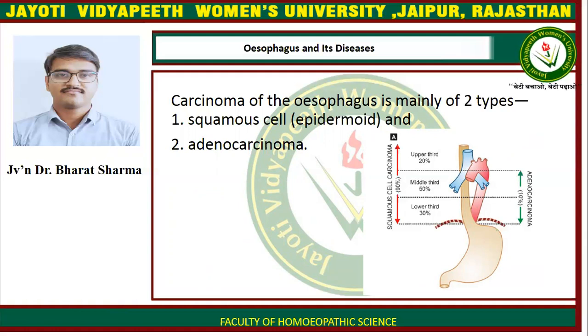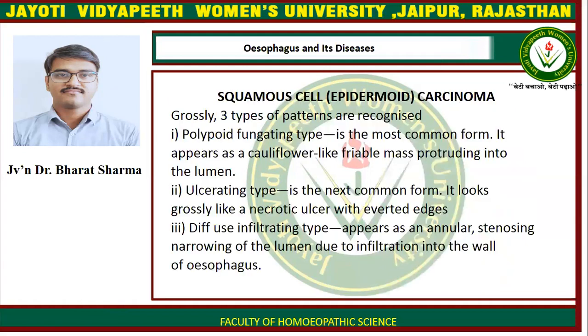Here is the diagram which shows that adenocarcinoma is only 10% and squamous cell carcinoma occurs in almost 90% of the cases. Squamous cell carcinoma covers the upper third, middle third, and lower part of the esophagus, but adenocarcinoma only covers the middle third and lower third of the esophagus.